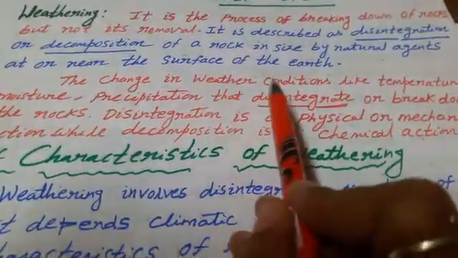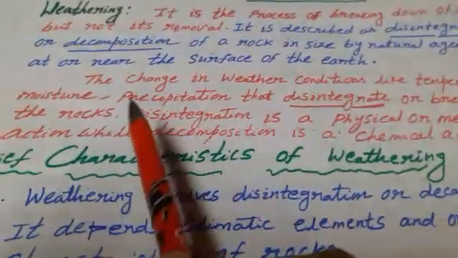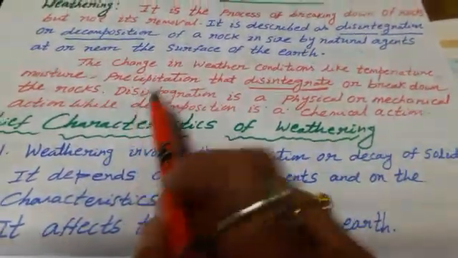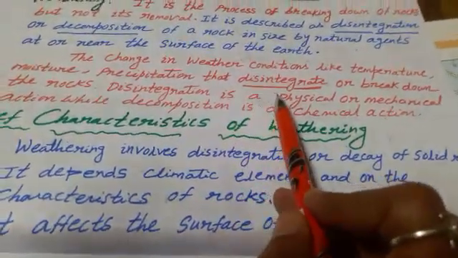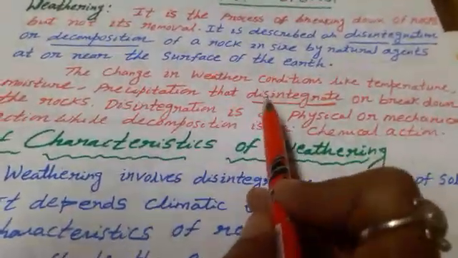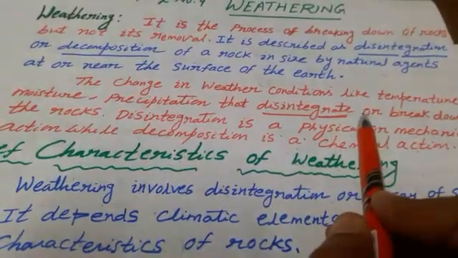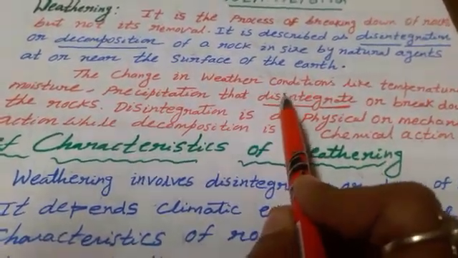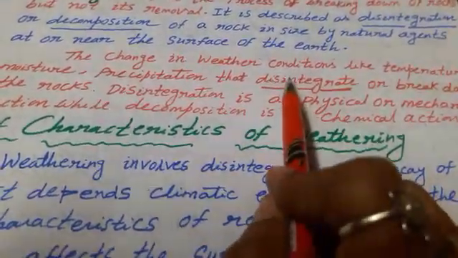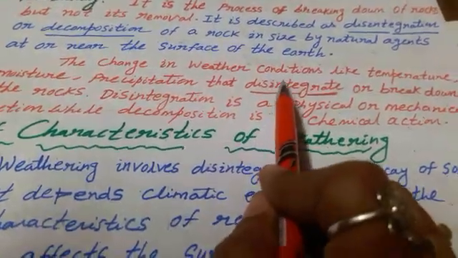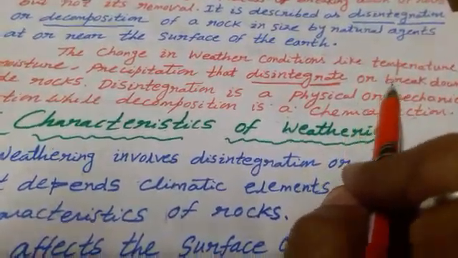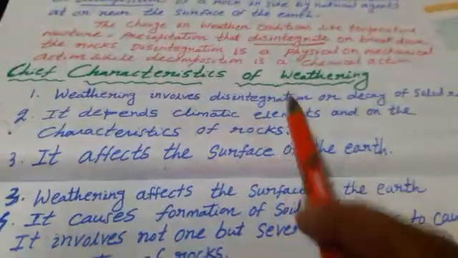The change in weather conditions like temperature, moisture and precipitation disintegrates or breaks down rock. Disintegration is a physical or mechanical action while decomposition is a chemical action. Distinguish between disintegration and decomposition: disintegration is a mechanical action while decomposition is a chemical action. Disintegration does not change the chemical composition of rock, while decomposition changes the chemical composition of rocks. Now we'll learn about characteristics of weathering.